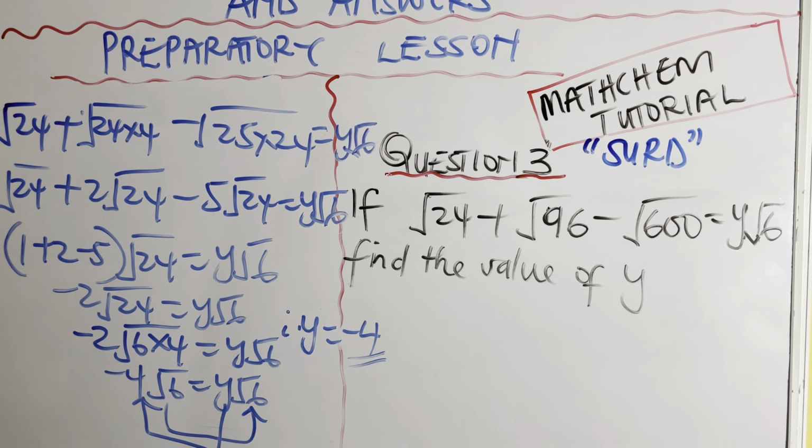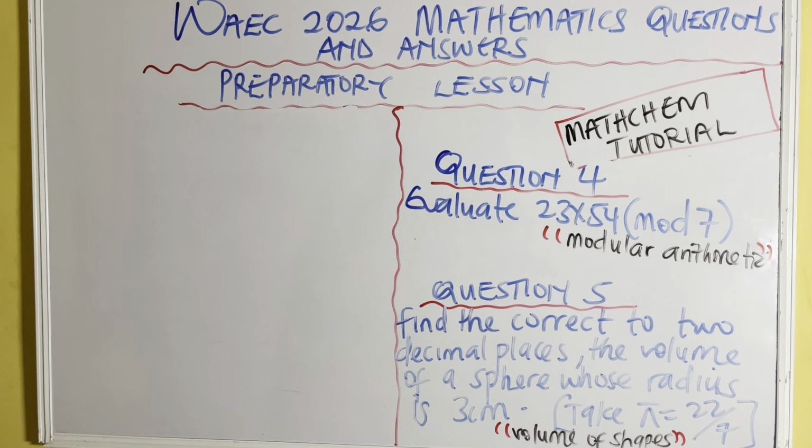Now let's move to the next question, and that is question number 4. Question number 4 is under modular arithmetic. Although this is a new topic in mathematics, it came to exist maybe around 6 years back, unlike other topics. So most of our parents, who also studied mathematics when they were in school, don't really know this topic. So now let's solve it. It's very simple.